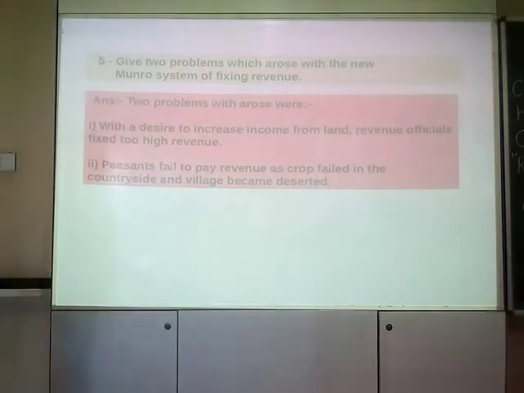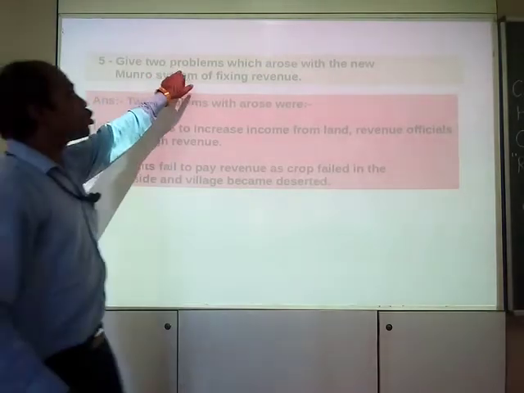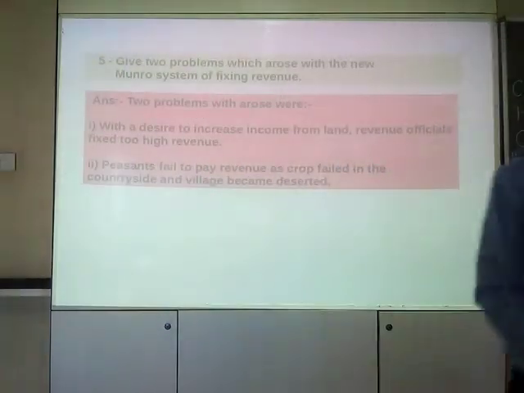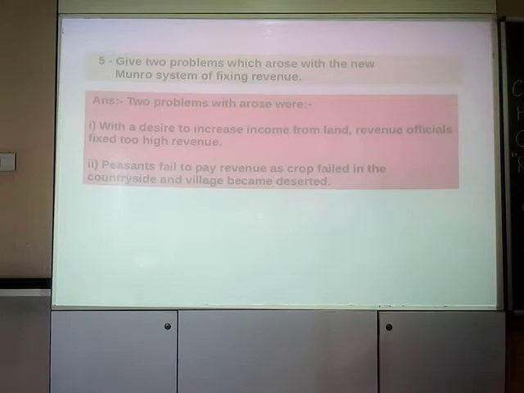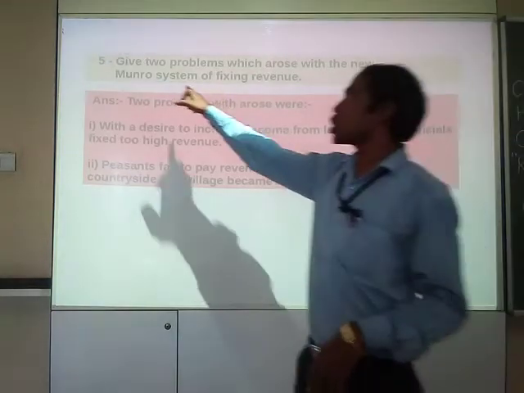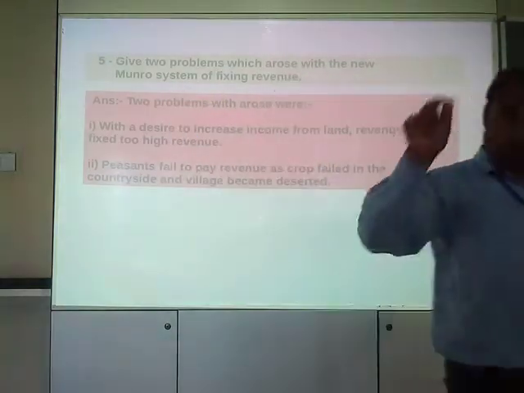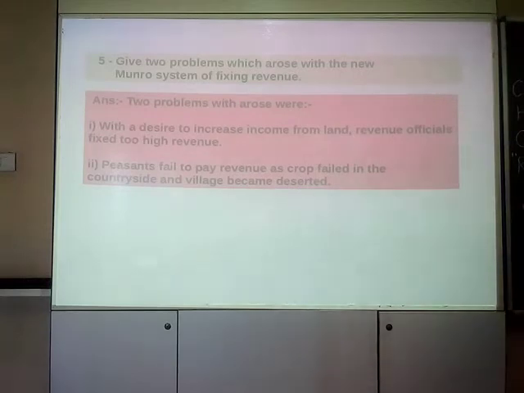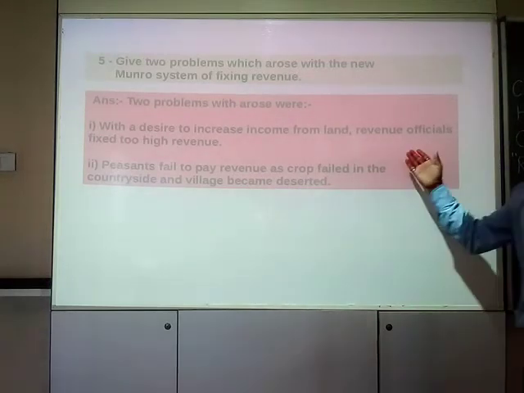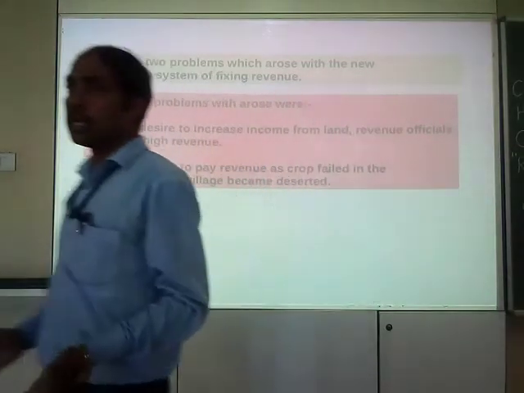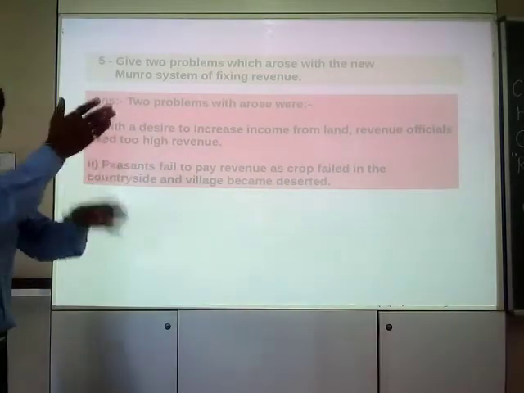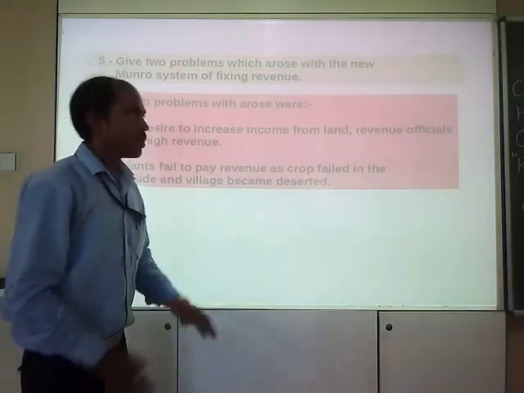Clear? These are the two problems that arose with the implementation of the Munro system. Clear? This is also a simple answer because you have to correlate the things, right?